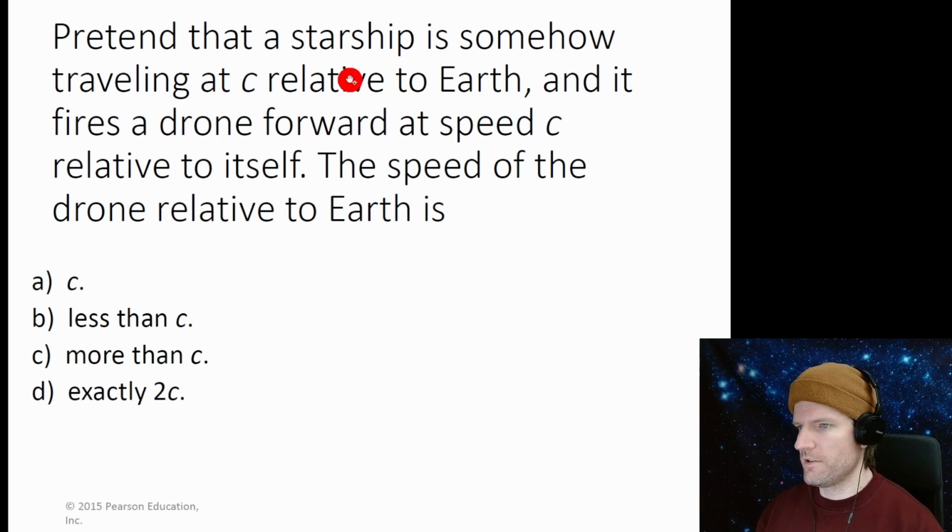Pretend that a starship is somehow traveling at c relative to Earth, and it fires a drone forward at speed c relative to itself. The speed of the drone relative to Earth is, well, the speed of light can never be exceeded, and it's the same everywhere, so it's got to be c.